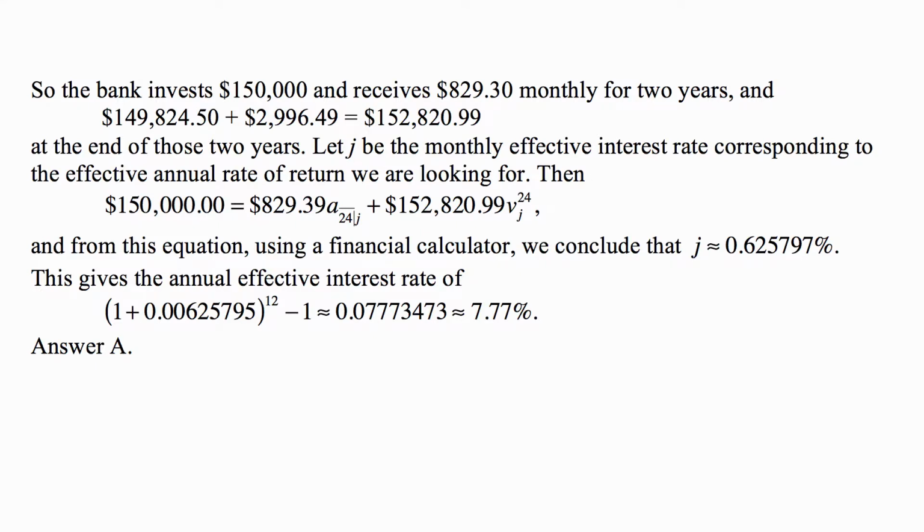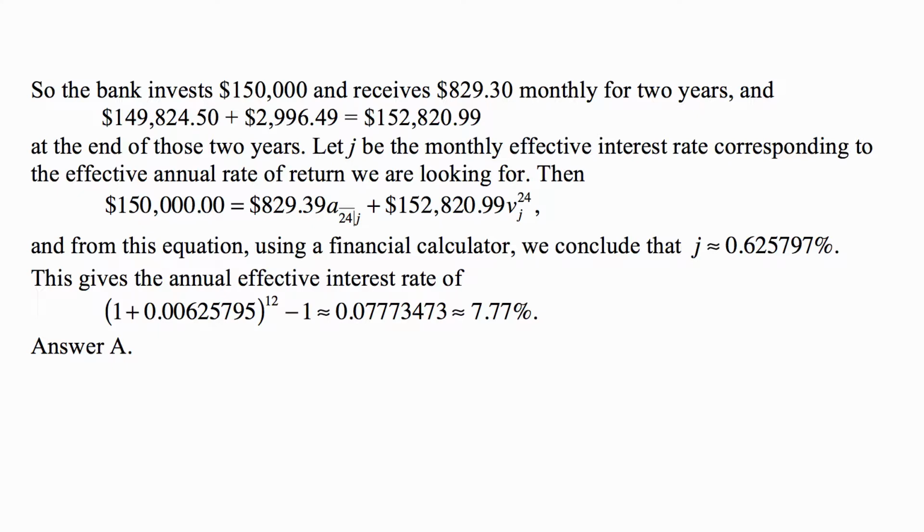So the bank invests $150,000 and receives $829.39 monthly for 2 years, and $152,820.99 at the end of those 2 years. Let J be the monthly effective interest rate corresponding to the effective annual rate of return we are looking for.